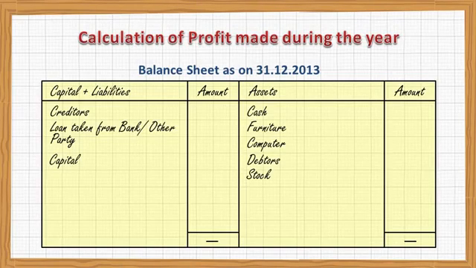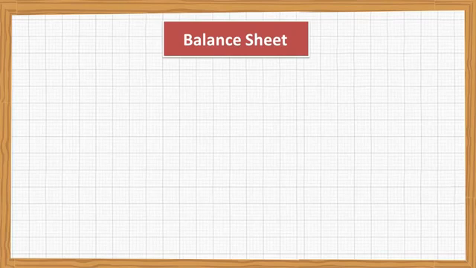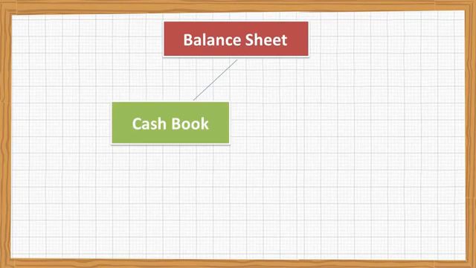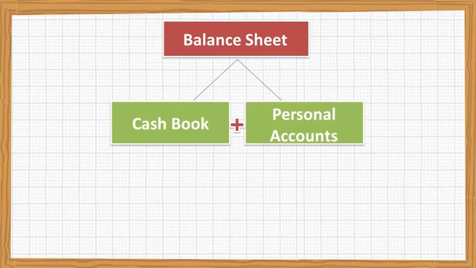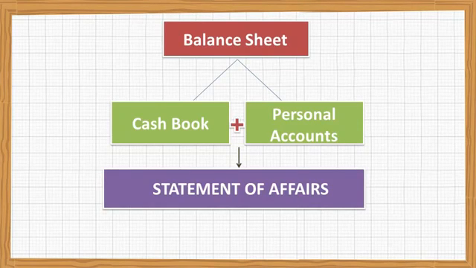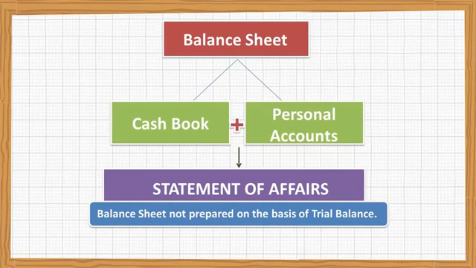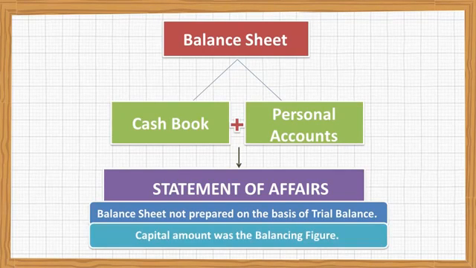So if you have found the capitals, opening capital and closing capital, you can calculate the net profit. The balance sheet prepared on the basis of cash book and other personal ledgers is called statement of affairs because it's a sort of balance sheet, but it has not been prepared on the basis of trial balance. And the capital amount was a balancing figure. That's why we call it statement of affairs. Technically, there is no difference between balance sheet and statement of affairs. So it's quite clear